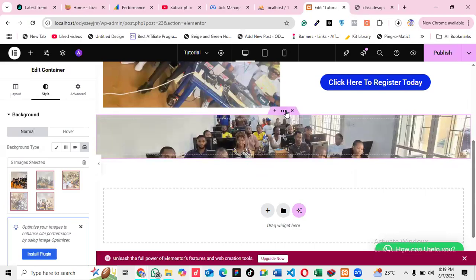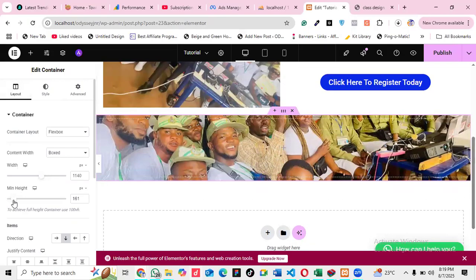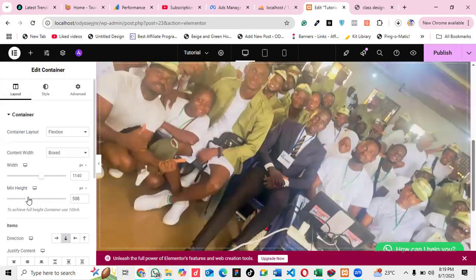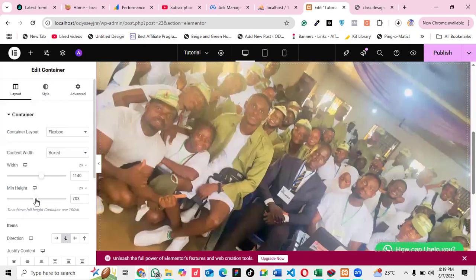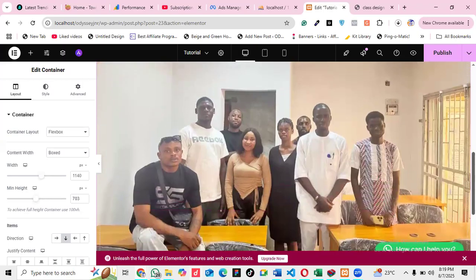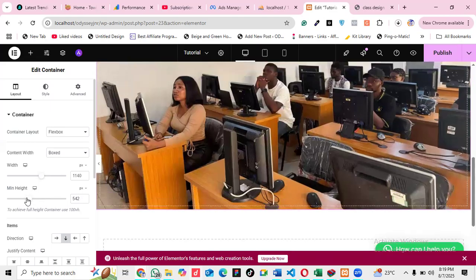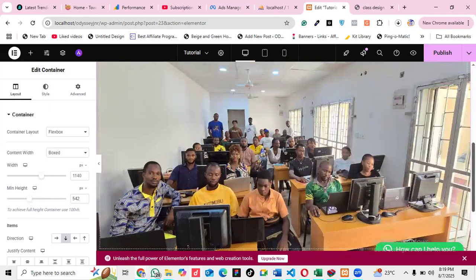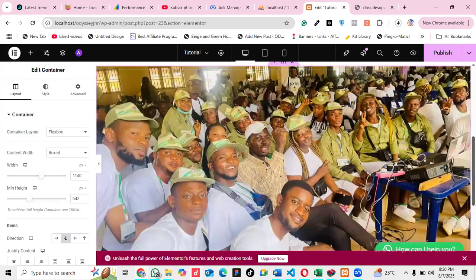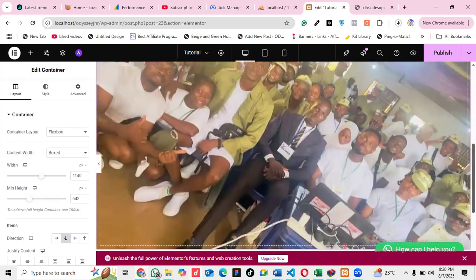For me to be able to make this thing now to be bigger, I will go back to layout. Then I will see the min height. I will drag the min height to make it bigger. You see now, it's bigger now. Let me reduce it a little bit. Okay, so you see how it is now.